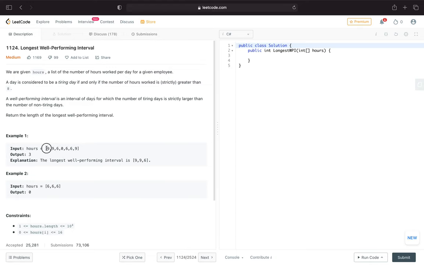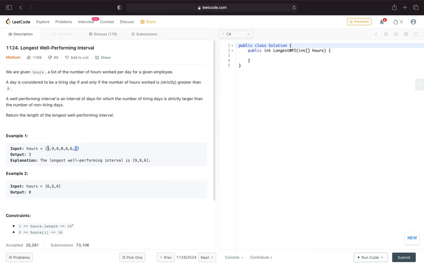When we look at this example, 9 is a tiring day. We have seven days. For instance, if we start, this one is like a Monday. His Monday is tired. Tuesday is also tired. Wednesday is not tired. Thursday is not tired. Friday is also not tired. Saturday is not tired. Sunday is tired.